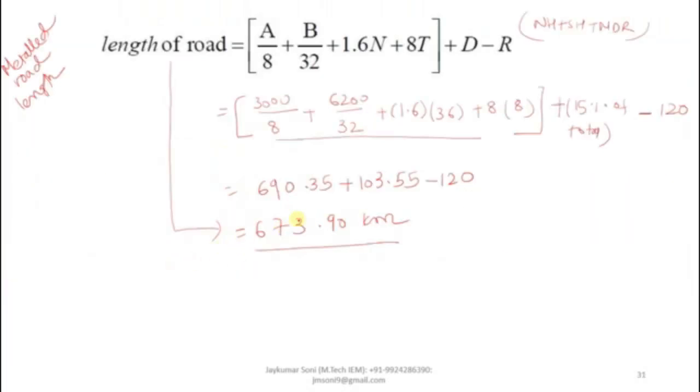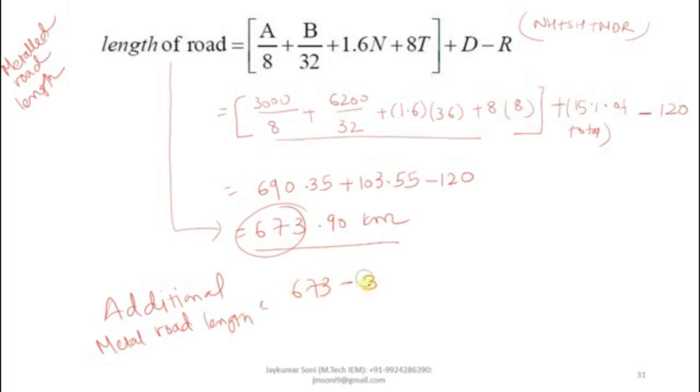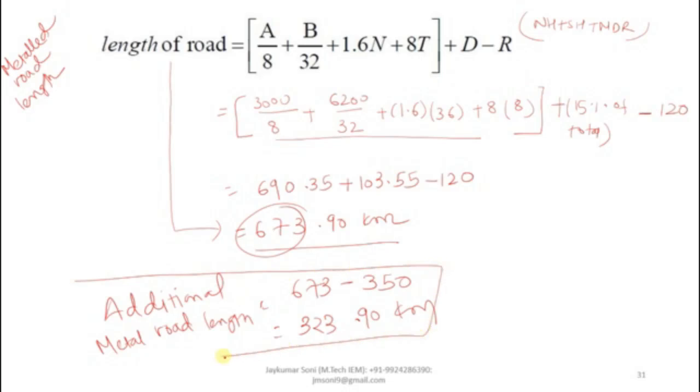You have calculated 673 as total. You want to calculate the additional metal road length. What you have to do is put this total value and subtract the given value. So you will get 323.90 kilometer. Make sure that you calculate this segment, or else your example will not be completed on full note. So this is the additional metal road length.